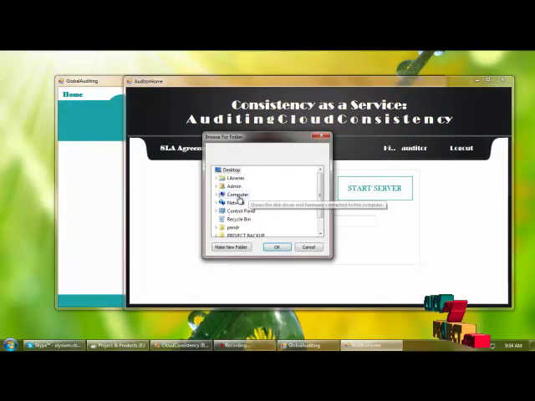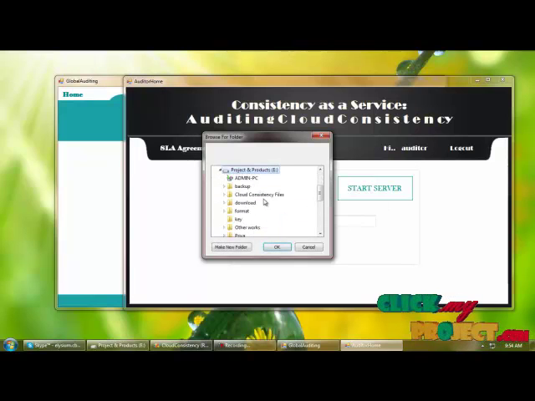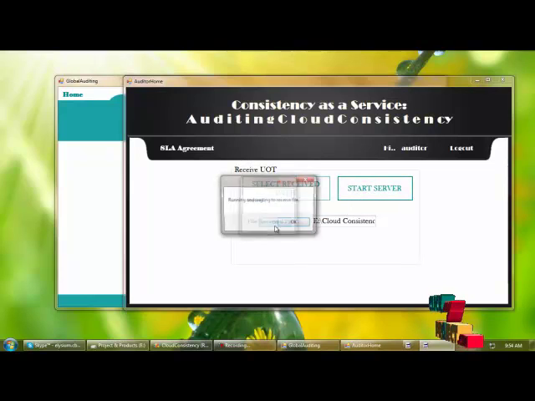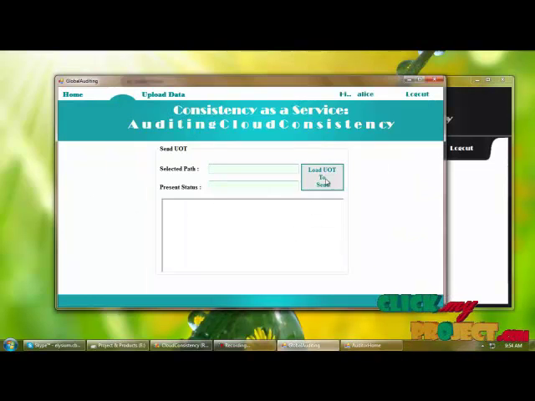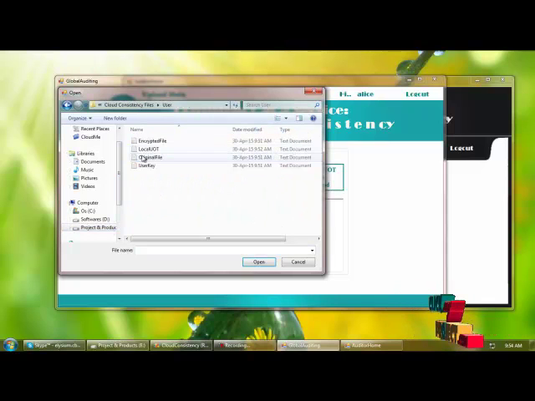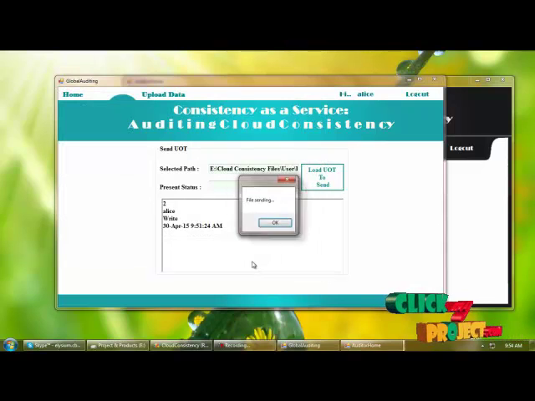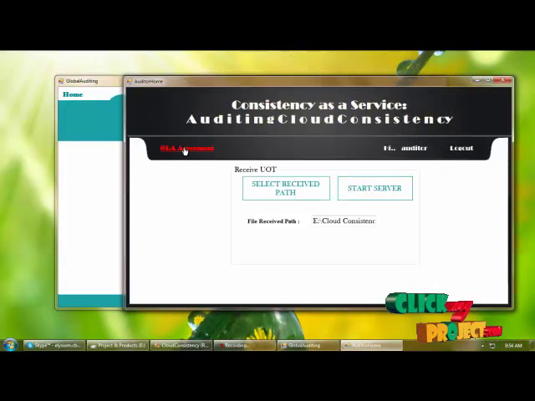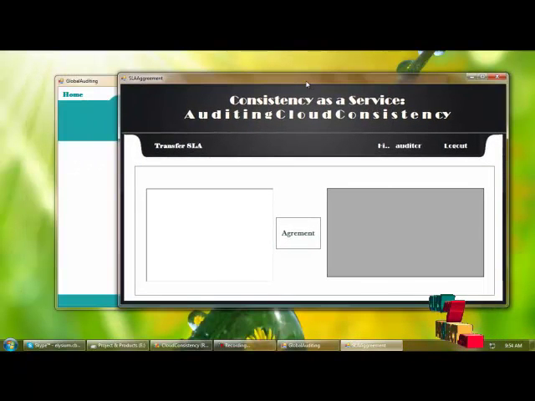So I'm selecting the receive path as cloud consistency auditor, and starting the server for receiving the file. From here I'm loading the UOT table from the user part, local UOT, and this is the sending and receiving process. File transferred successfully, and from here the auditor will generate an SLA agreement for a consistency level.